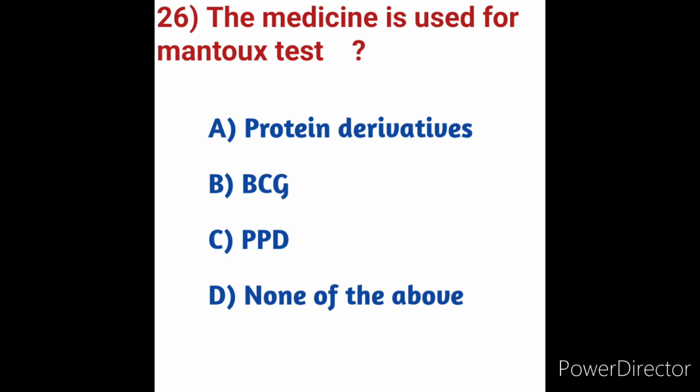Here in the Montex test, a standard dose of 5 tuberculin units in 0.1 ml according to the CDC, or Statens Serum Institute SSI tuberculin RT23 in 0.1 ml solution according to the National Health Service, is injected intradermally, meaning between the layers of dermis on the flexor surface of the left forearm. The drug used in the Montex test is tuberculin purified protein derivatives, not protein derivatives. Here option C, PPD, is the correct answer.